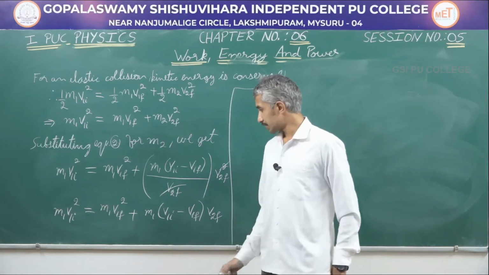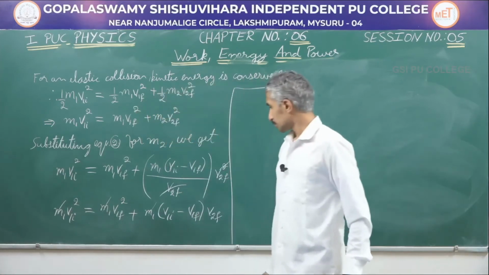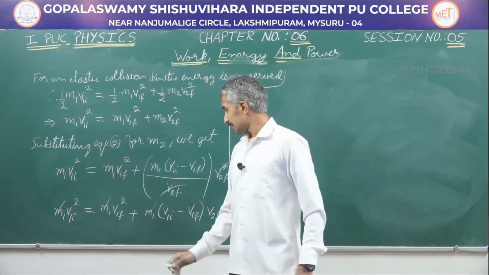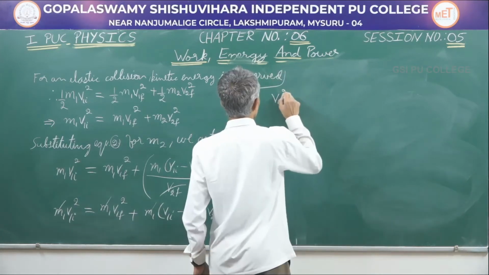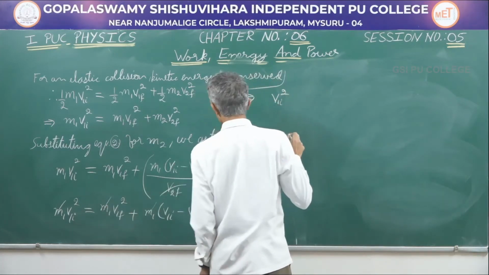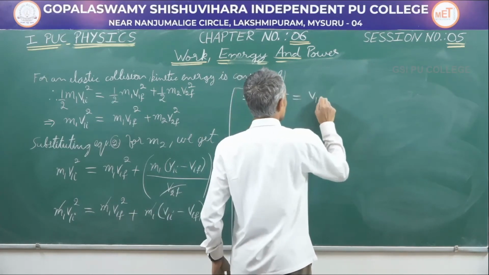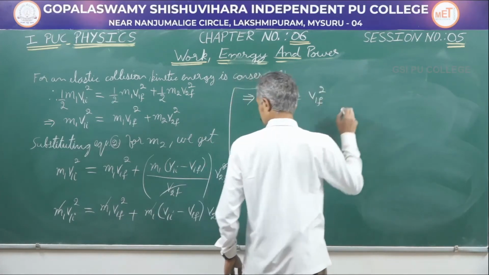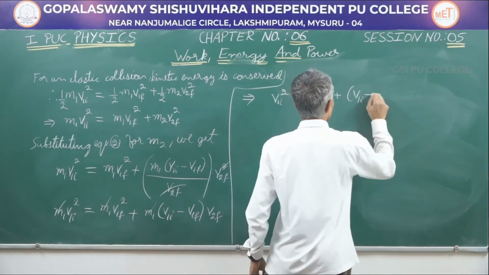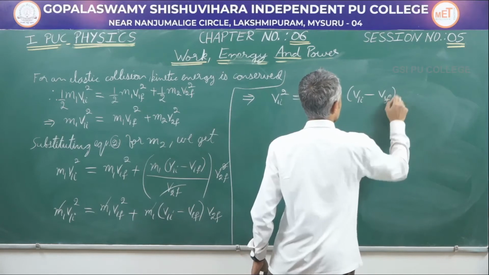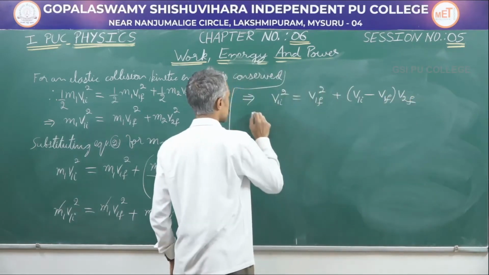In the equation here, m1 is a common term both in the right hand side as well as the left hand side. Therefore, I will get v1i square equal to v1f square plus (v1i minus v1f) into v2f.